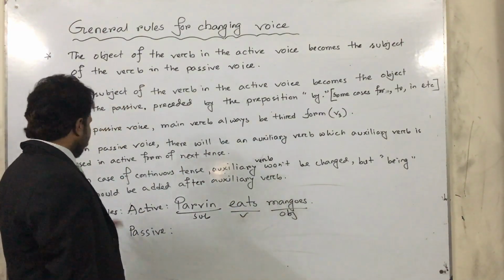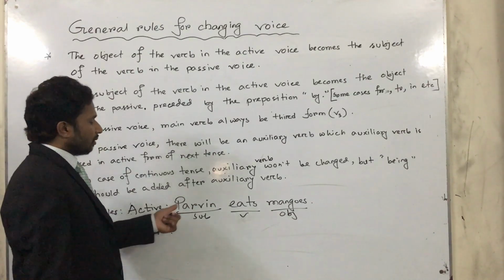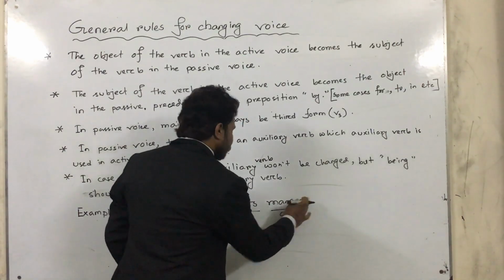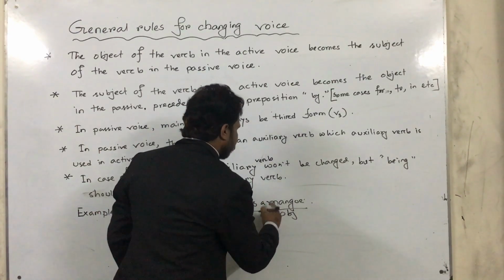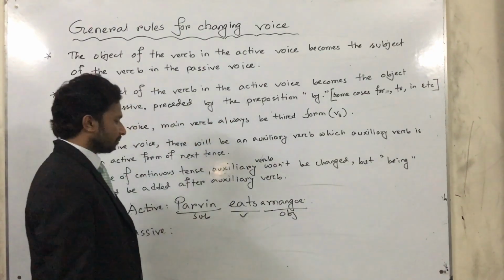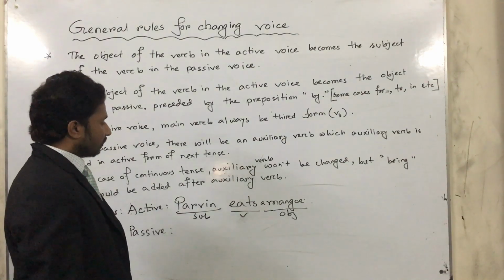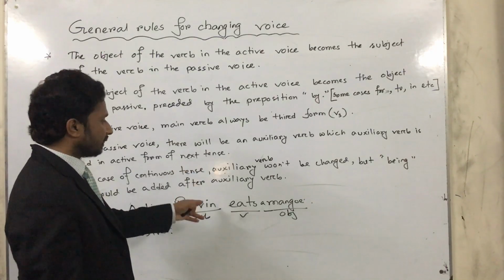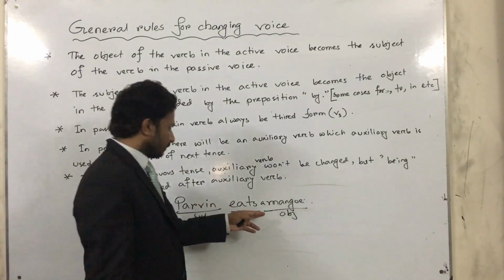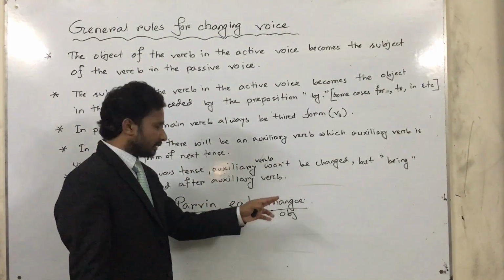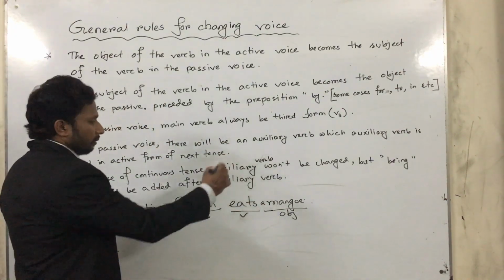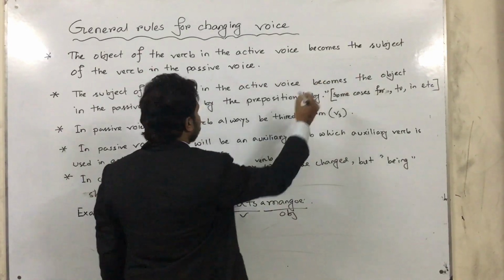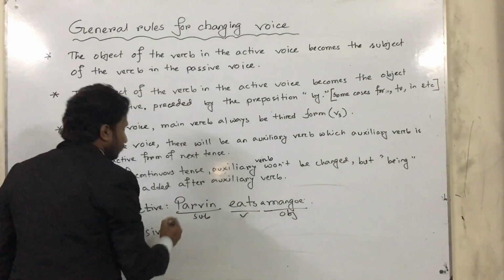Now see an example. Active voice: Parveen eats a mango. Here you have to consider which tense the sentence belongs to. It is simple present tense. Now for the object, by the first rule, the object of the verb in the active voice becomes the subject of the verb in the passive voice.